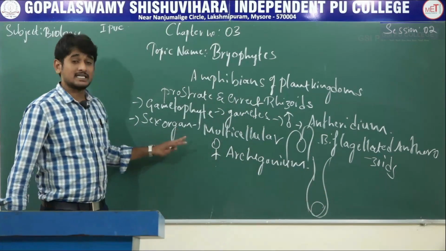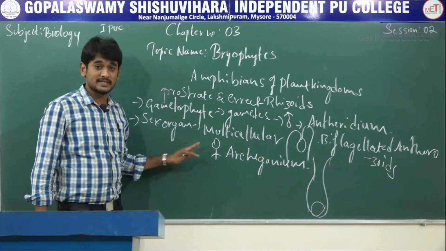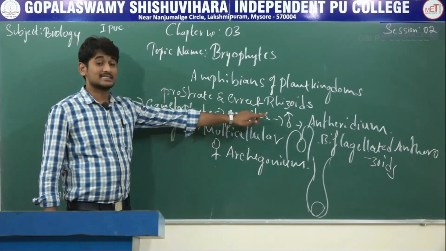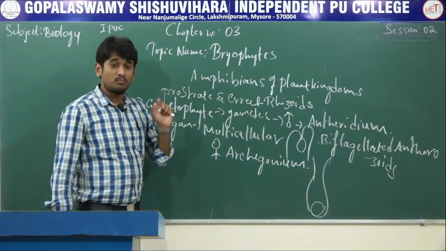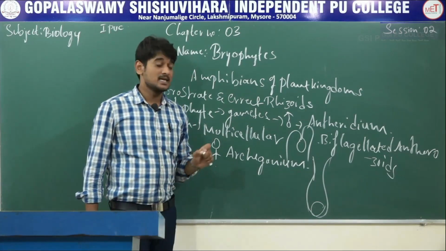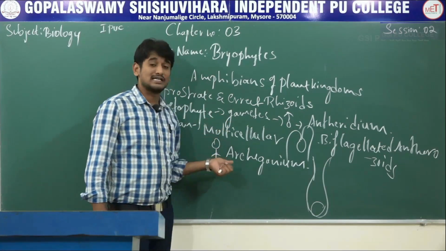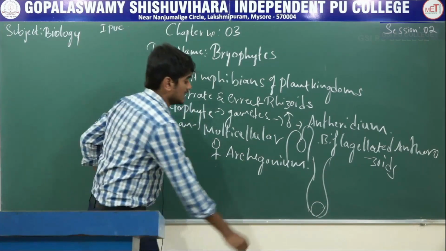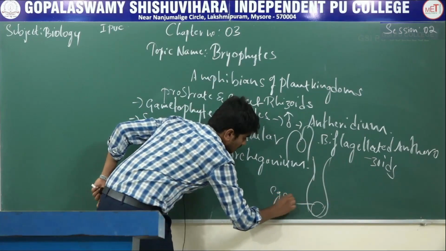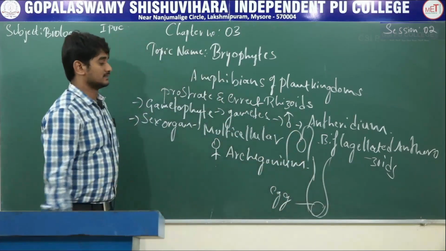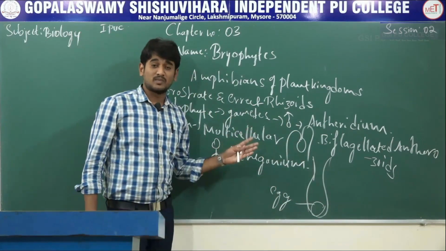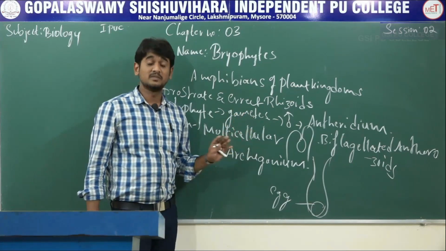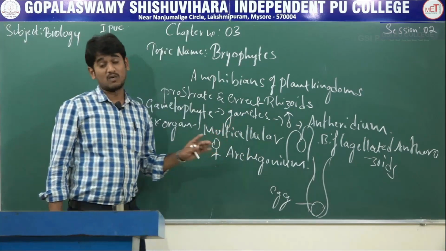So the sex organs in bryophytes are multicellular. The male sex organ is antheridium, which produces biflagellated anthrozoids, and the female sex organ is archegonium, which is flask shaped and produces a single egg. I already told you bryophytes are amphibians of the plant kingdom. They need both soil and water.